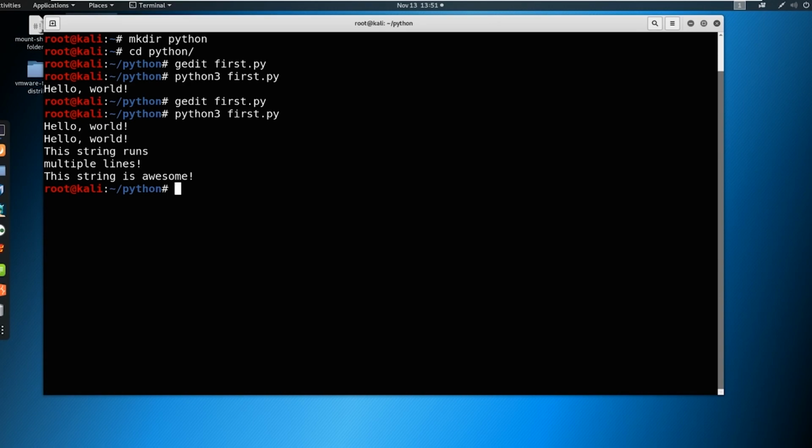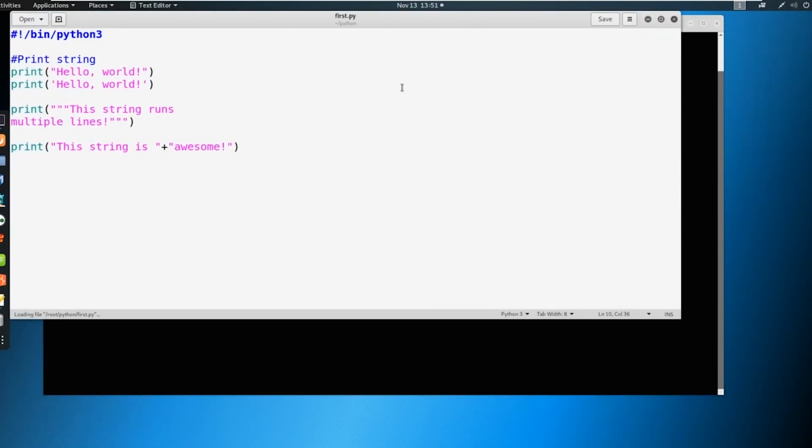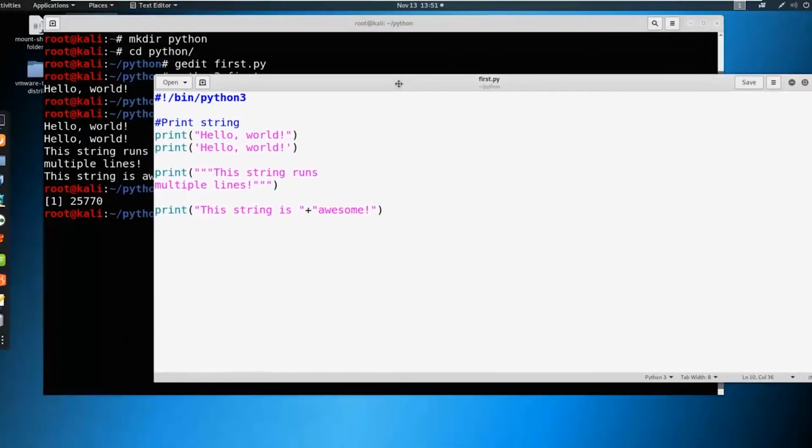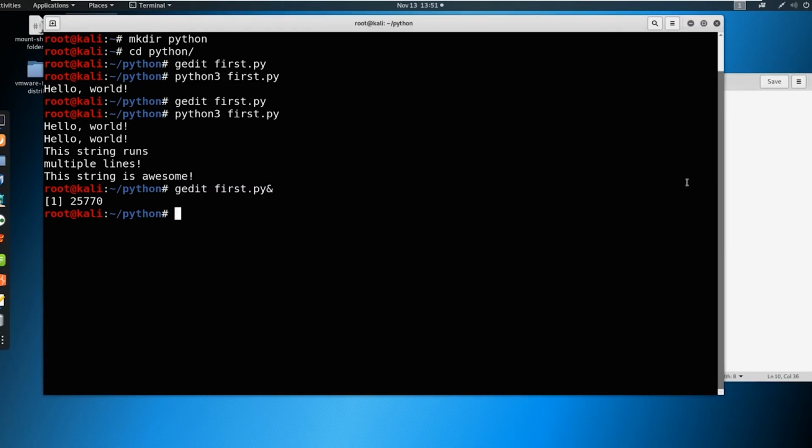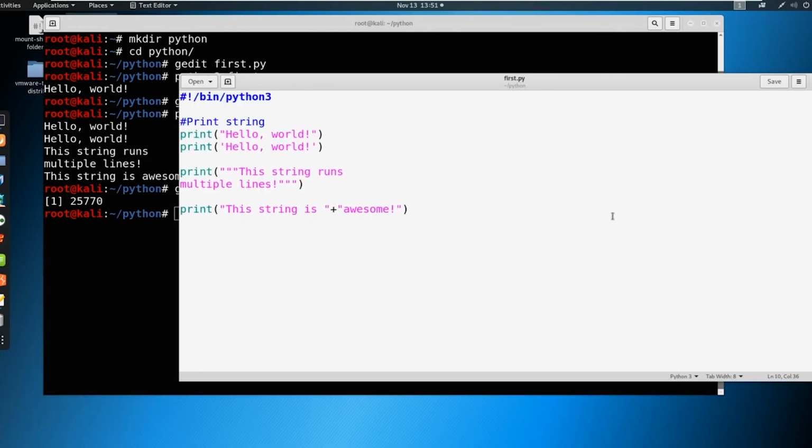So I want to show you one thing. Let's tab up twice, and let's put an ampersand at the end of this. Watch what this does. Now we have access not only to our script here, but we can also run code as well. As long as we save this, we can run the code, and we don't have to keep exiting out back and forth.